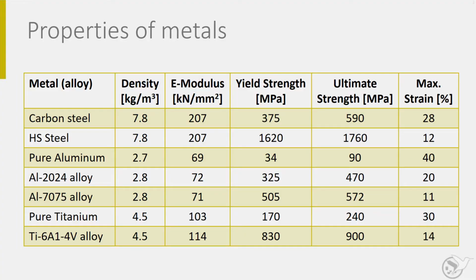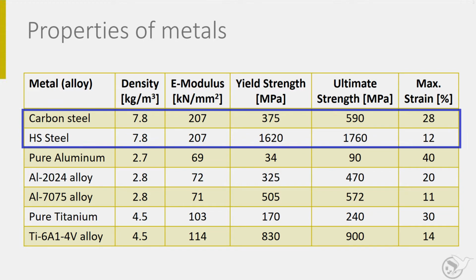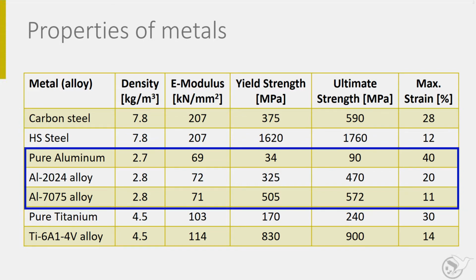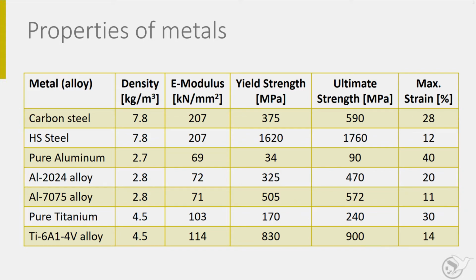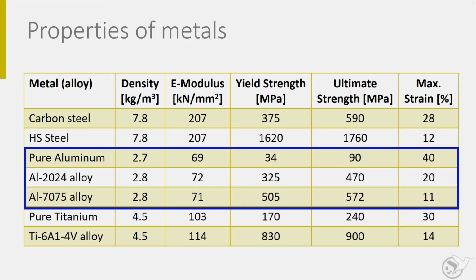In this slide you see 7 metal alloys and their properties: 2 steel alloys, 3 aluminum alloys and 2 titanium alloys. From the table one can see that the density and E modulus are more or less constant within the same metal group, but other properties differ significantly. The 3 aluminum alloys show nicely the effect of alloying.